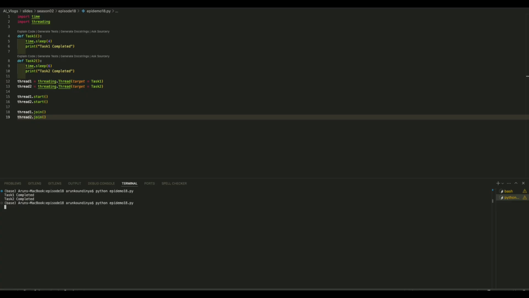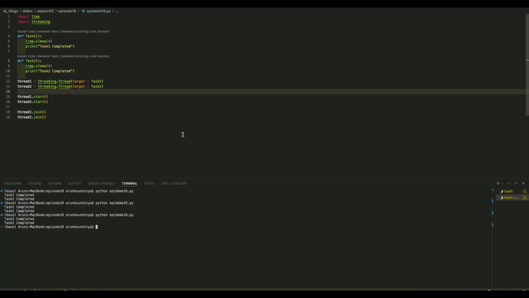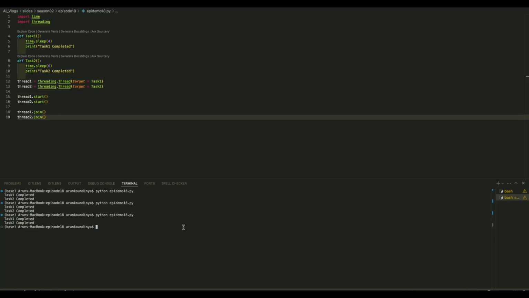So after 4 seconds, task 1 gets completed. Similarly, after just 2 seconds, task 2 gets completed. When I ran it, I ran it before saving it. So once after saving it, it exactly ran after 2 seconds.